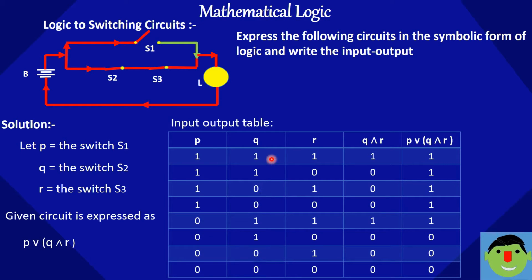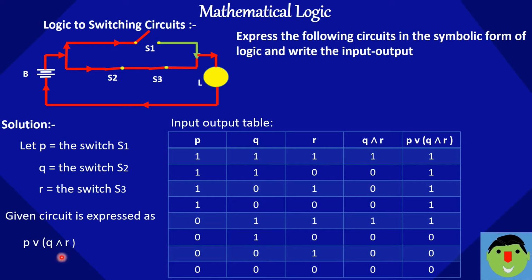So the input output table for this circuit: P, Q, R, we have three switches P, Q, R. You know how to write the P, Q, R columns. In the P column, 4 times 1 and 4 times 0. In the Q column, alternate 2 times 1 and 2 times 0, and in the R column, alternate 1 0, 1 0. Next we have to solve the internal bracket Q and R.